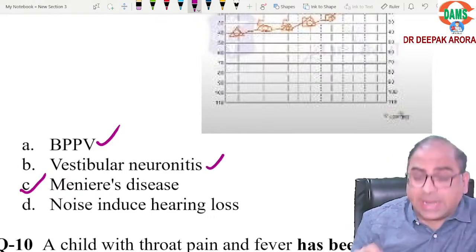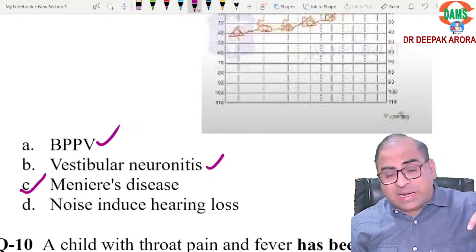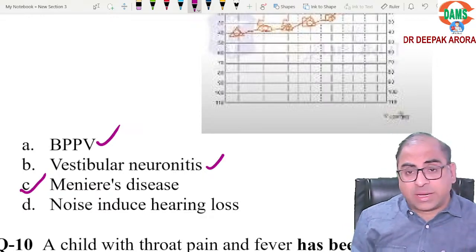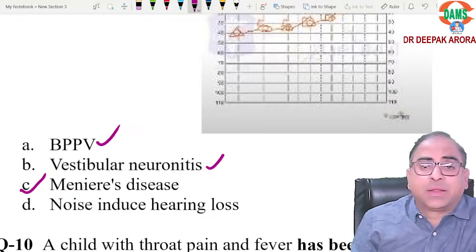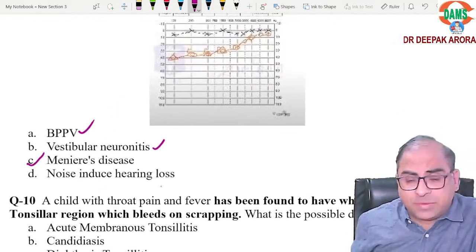Vestibular neuritis. Again, pediatric patients with a history of URTI, some viral infection, now landing up in vestibular neuritis. No hearing loss again in this patient. Noise-induced trauma, already we have cracked this concept. So the answer in this MCQ will be Meniere's disease.